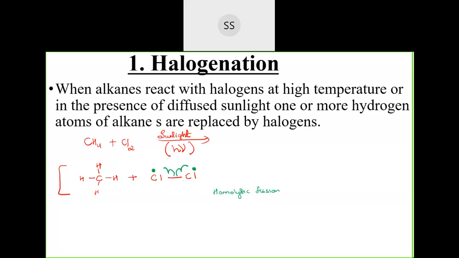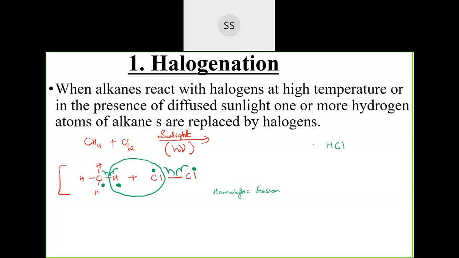After breaking down, here you get a free radical. Free radicals are very, very reactive. I've told you yesterday also, free radicals are highly reactive. So they will try to search for another atom to combine with. They will go towards this methane molecule and break a bond of the methane. Then you get one hydrogen radical here and one CH3 radical here. The chlorine radical will combine with the hydrogen radical and go out in the form of HCl.